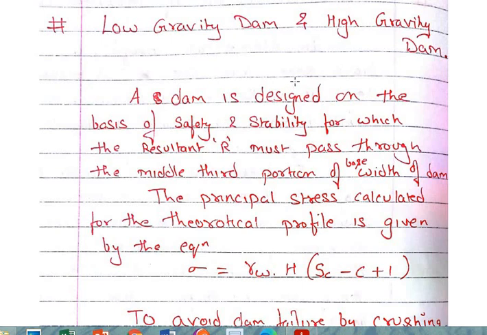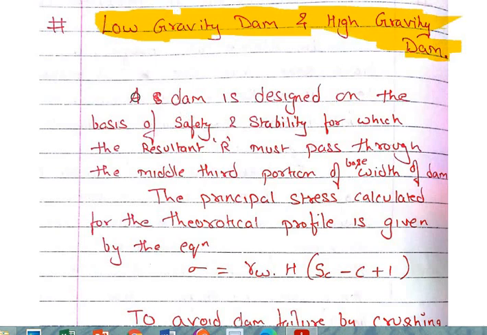Okay, students, previously we have discussed the elementary profile and the practical profile of a gravity dam. Let's move ahead with the next thing that is required to be discussed, that is a low gravity dam and a high gravity dam. So what happens when the dam is a low gravity dam and when our dam is a high gravity dam?